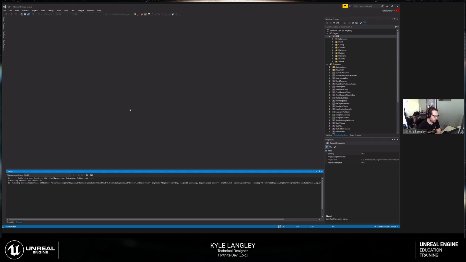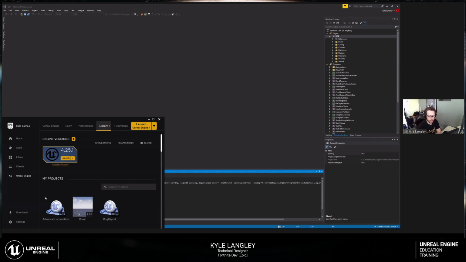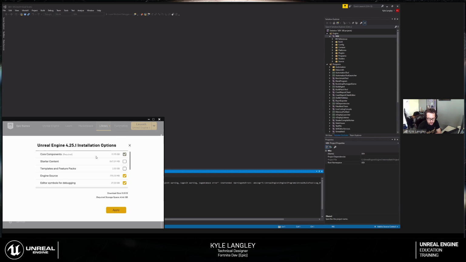Secondary to getting the source code, and I wanted to bring this up for those that don't need to get into the engine source code, is through just the Epic Games launcher, where you can just go to Epic Games, Unreal Engine, go to your library, and simply add an engine version. You select the engine version you want, install it. When you install it, I recommend that you go to options and you check and uncheck the things or lack of things that you don't want or want.